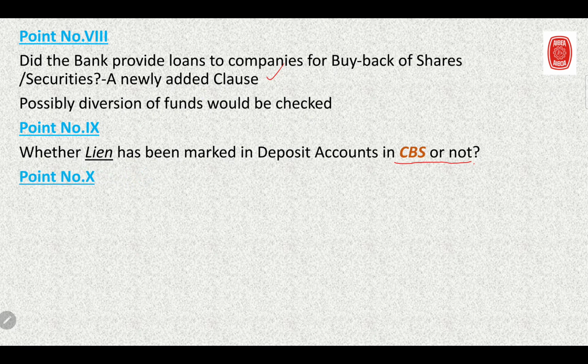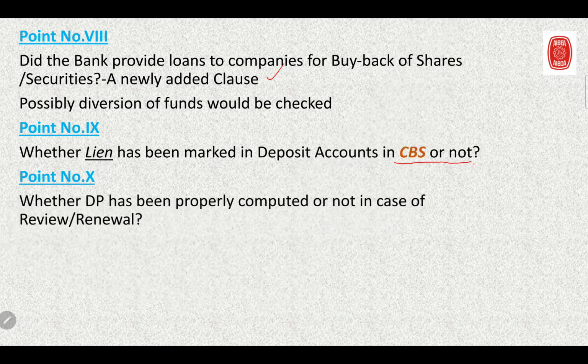Point number 10 says whether drawing power has been properly computed or not in case of review and renewal. Now you must be aware of how drawing power is calculated.